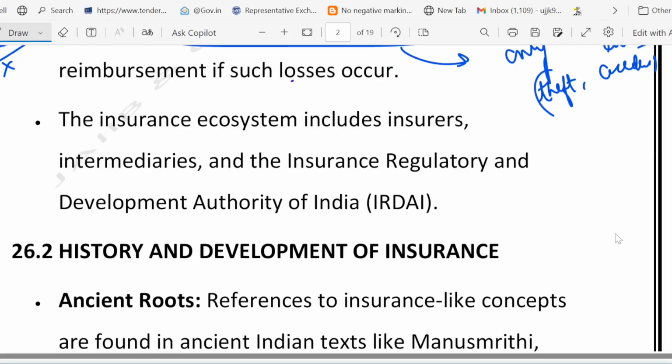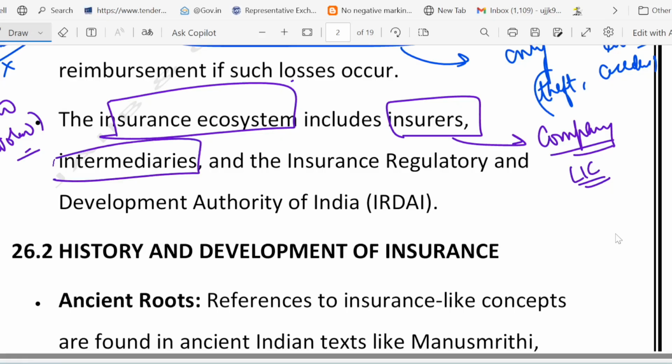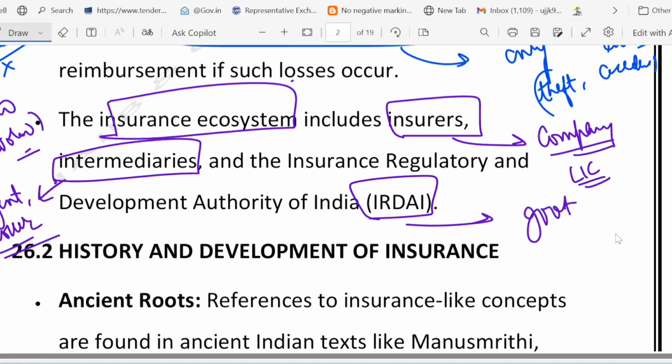And who is involved? Let's answer this question. Basically, the insurance ecosystem is there. The first one is the insurer. Insurer means the company that provides insurance, like LIC. Second is the intermediary, which means an agent or broker who helps you buy a policy. There are some agents and brokers who help you buy policies. They are called intermediaries. And finally we have the IRDAI. IRDAI is the government body, like a referee, that ensures that insurance companies play fair.